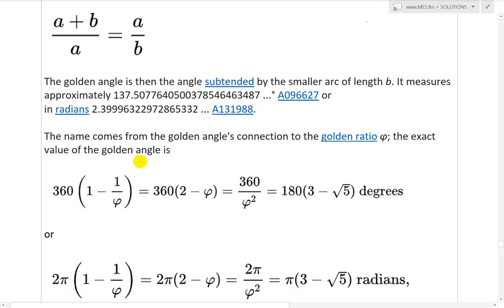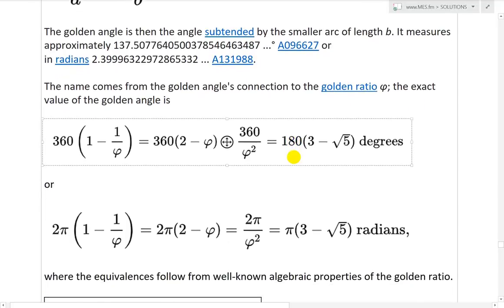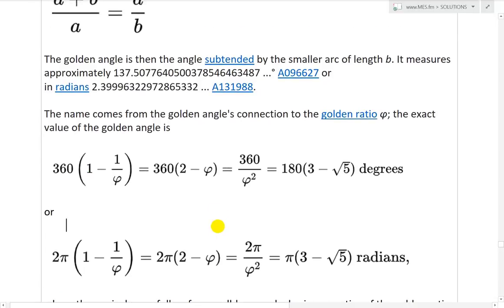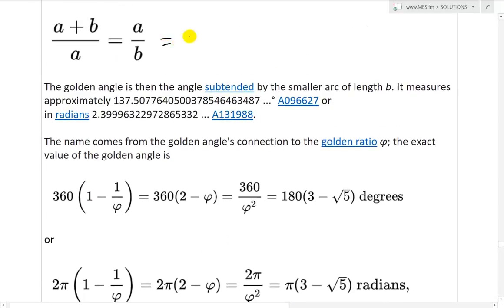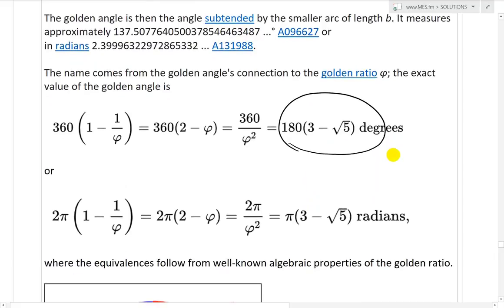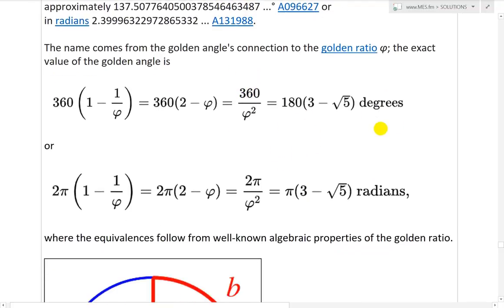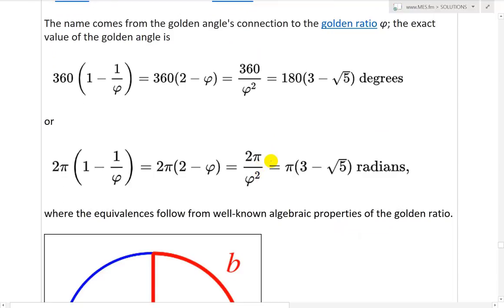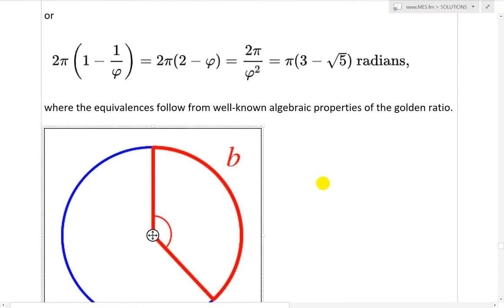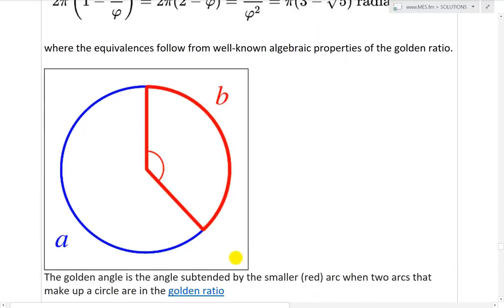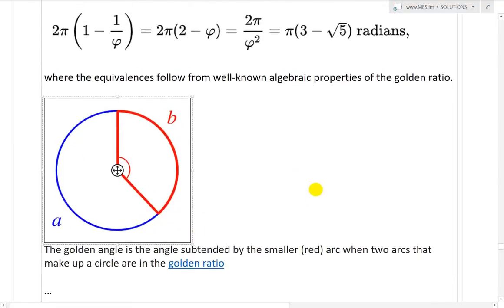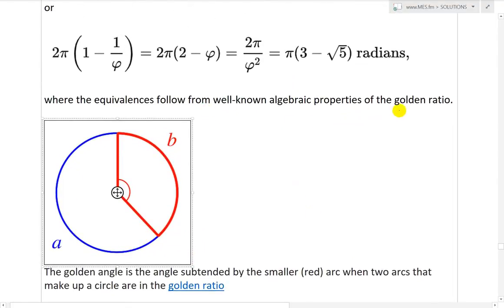The exact value of the golden angle is, and you can type it here, 360 divided by 1 minus 1 over phi. Oh yeah, let's put this phi, that's phi. And so on. And you get this degrees about 180 times 3 minus square root 5, and so on, or 360 divided by phi squared. Or in radians, 2 pi over phi squared. So yes, fascinating stuff indeed. So here it is, if you were to draw this out. The equivalents follow from well-known algebraic properties of the golden ratio.